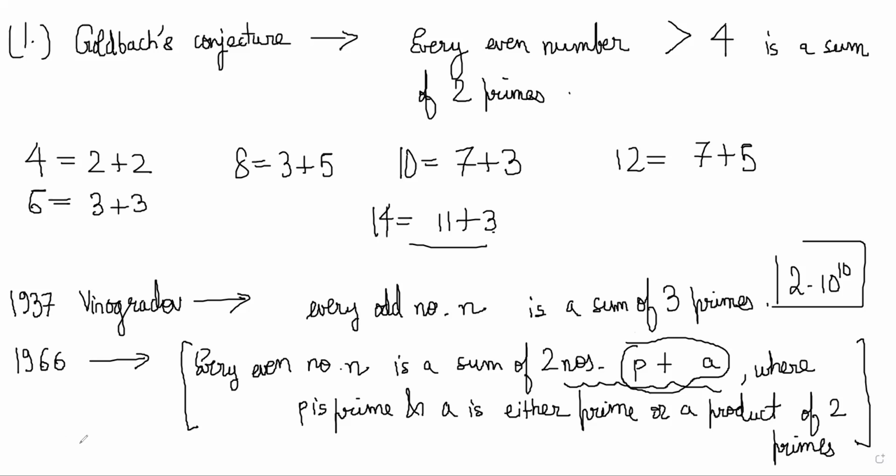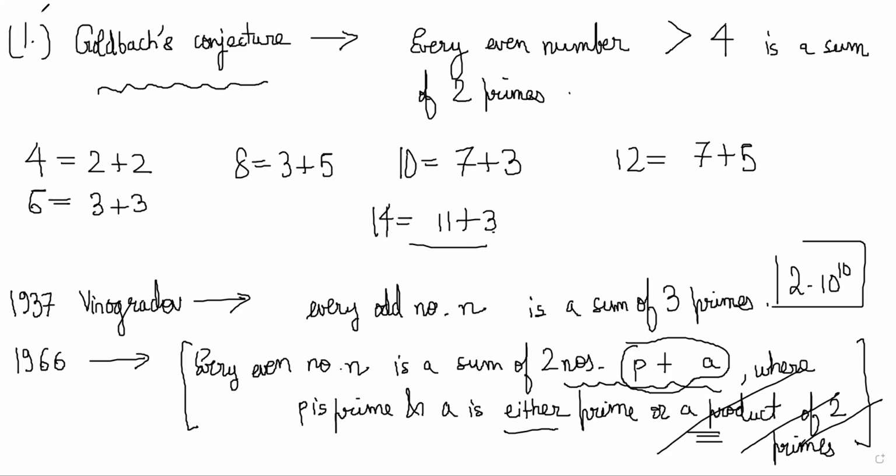It's just that the tougher statement to show would be, don't put this either-or. The first statement would be to prove it by removing this. It can always be written as a sum of two primes, which is Goldbach's conjecture. So it has not yet been settled. This is still a question that is open.